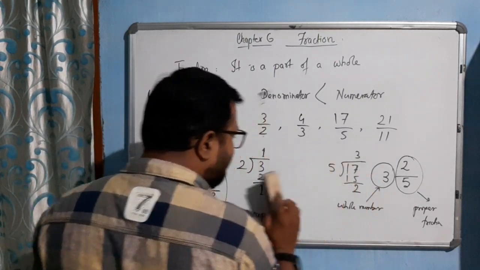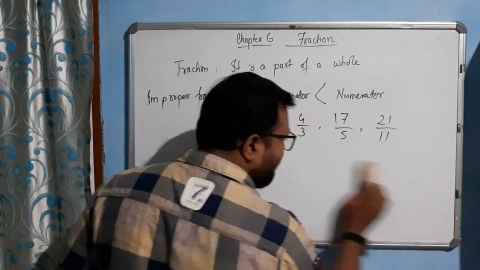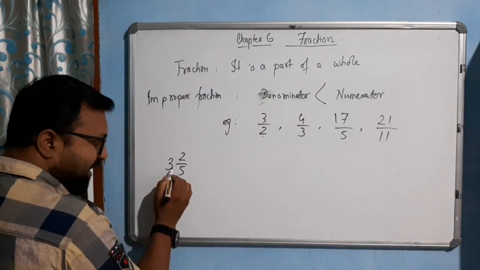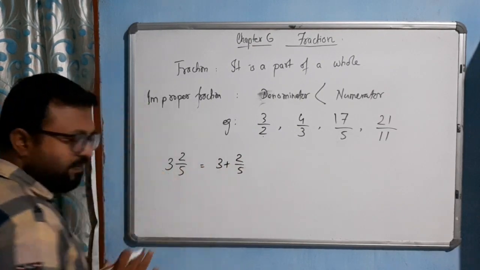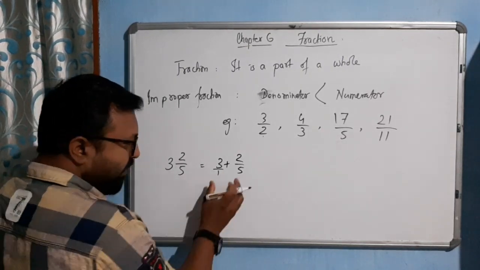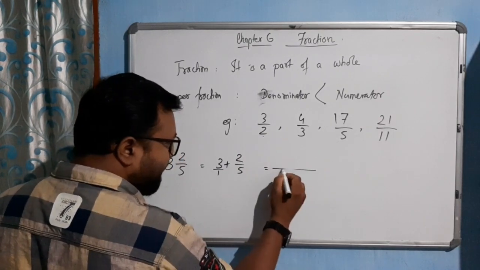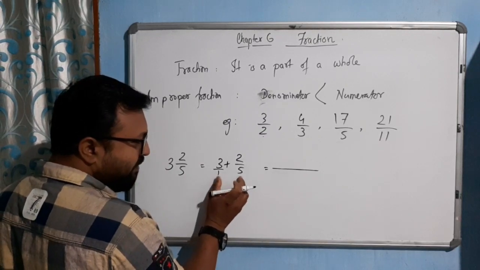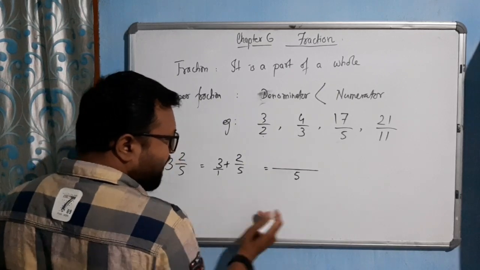Now this thing we will convert to an improper fraction. Let's see how. 3 2 by 5. Let me write it here. This is 3 plus 2 by 5. Here 3 means 3 by 1. If we try to add, the common denominator will be the LCM of 1 and 5, which is 5.